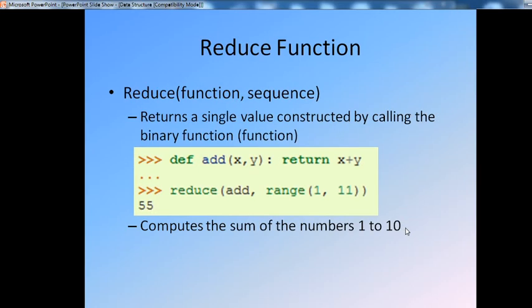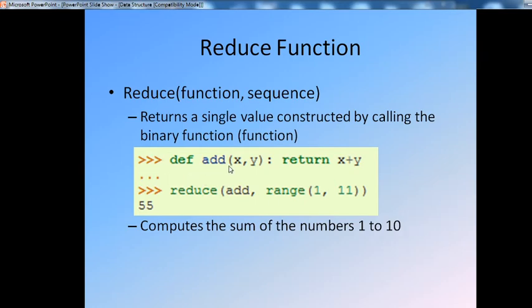Okay. Then the reduce function. What actually is the reduce function available in Python? That is reduce function comma sequence. What is reduce? It returns a single value constructed by calling the binary function.